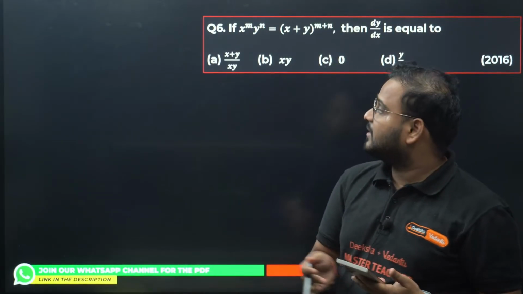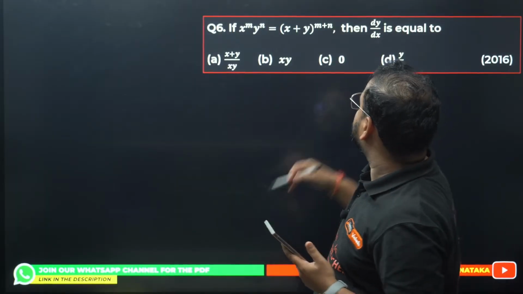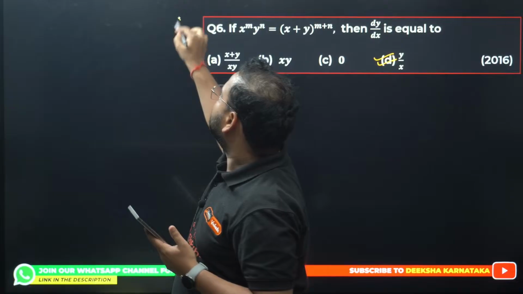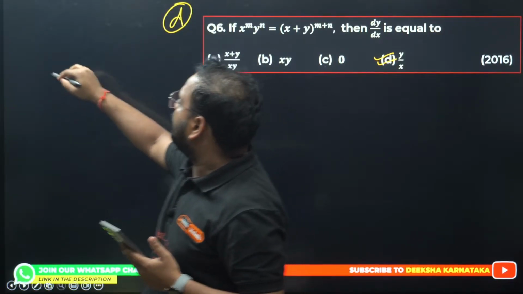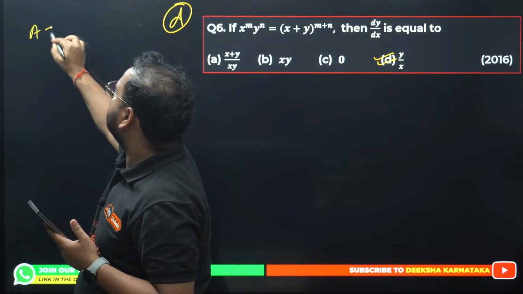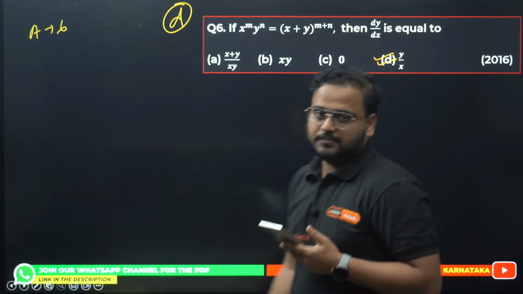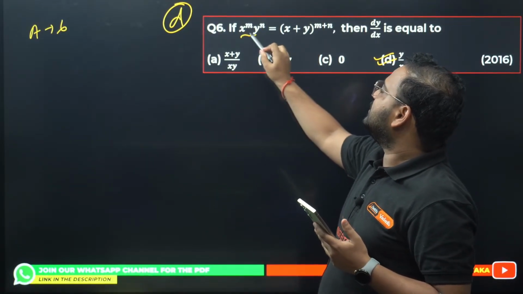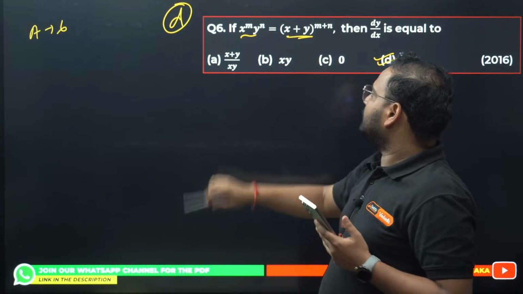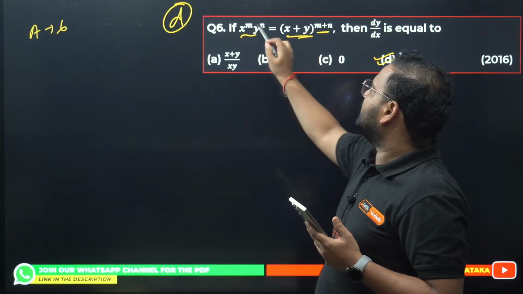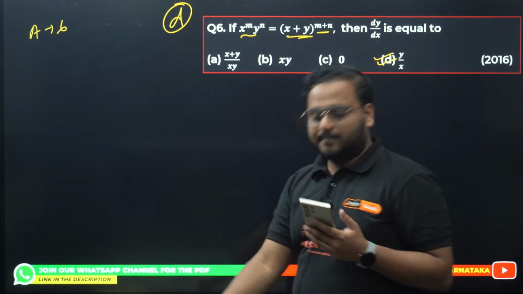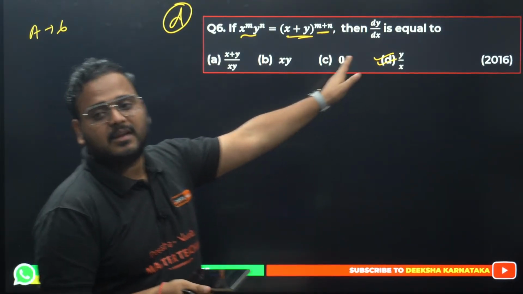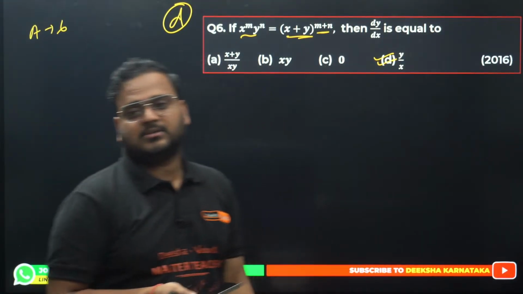Yeah, Alan has given another answer, D. D is correct. Okay, so D is the right answer. You know why he got it right? Because it's a trick actually. This question is a trick. Whenever you have the same bases, in this case as a product, in this case as a sum, and the powers also remain the same, here in the product, here again in the sum, the simple rule is to take the answer as y by x.